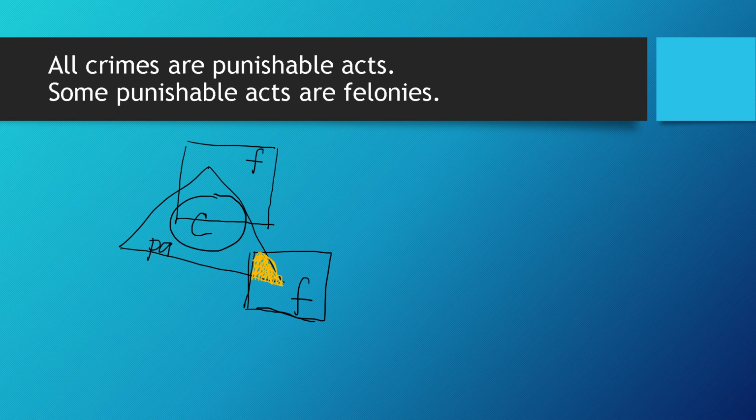So it says some punishable acts are felonies. So where is your punishable act? That includes all of the triangle. Take note. Now we try to shade the part of the triangle that is inside the square. So do we have some of the triangle inside the square? Yes. And there is a part of the crimes that are also inside the square, which is very possible.